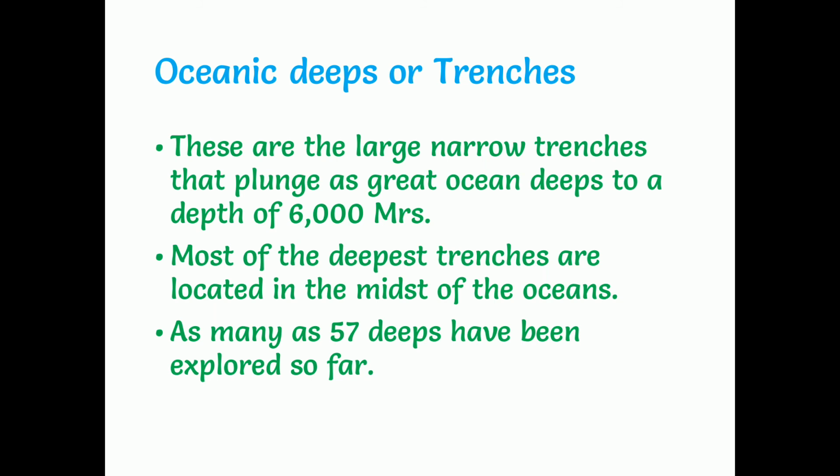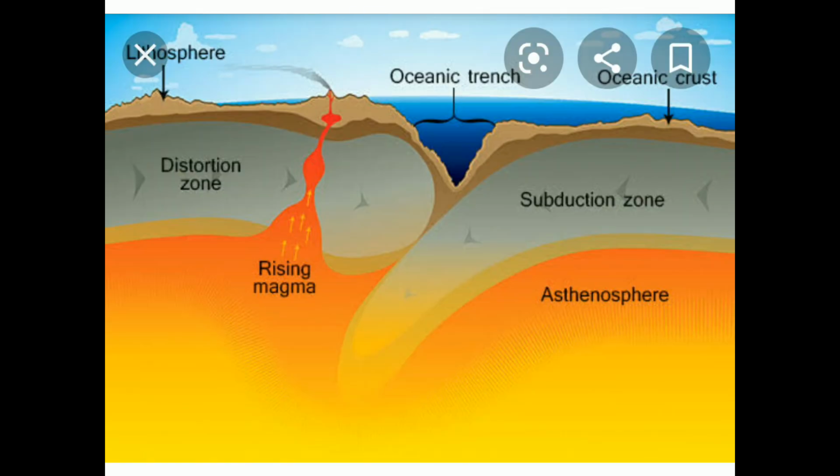I already said deepest trenches. A trench is nothing but a narrow valley that will be formed when earthquakes or any sort of things happen. At that time the land will be broken there, and this broken part will be separated, and very narrow trenches will be formed there. It is bigger than the ridge. You can see in this picture, these are the oceanic trenches. Where you can see the arrow mark there, completely the break which happened there makes the trench to be formed more narrow also.